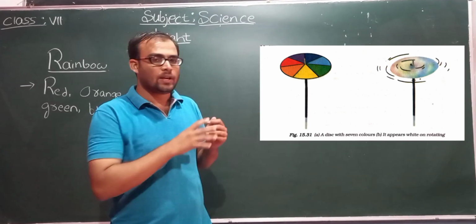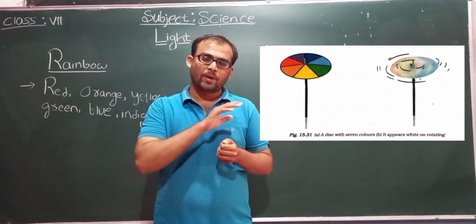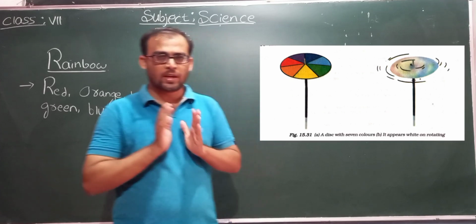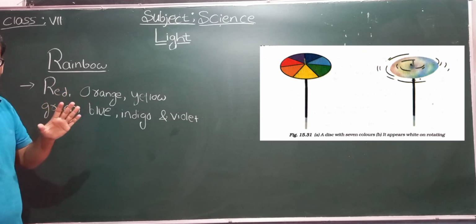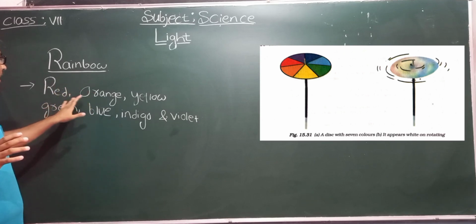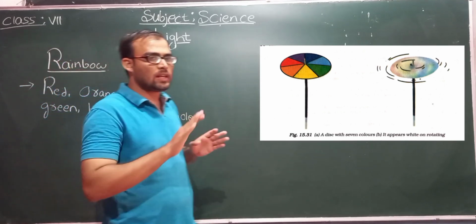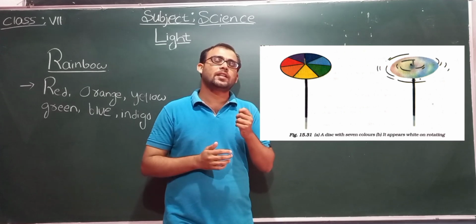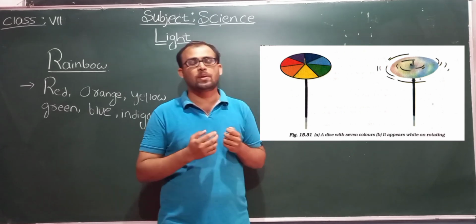Fill the 7 segments with these colors: red, orange, yellow, green, blue, indigo and violet, and rotate the disc with the help of a pencil or pen.